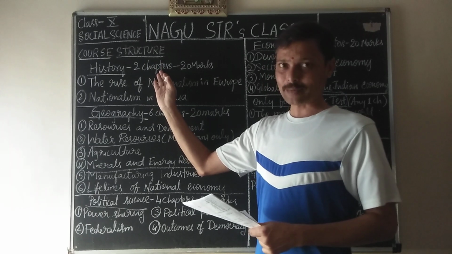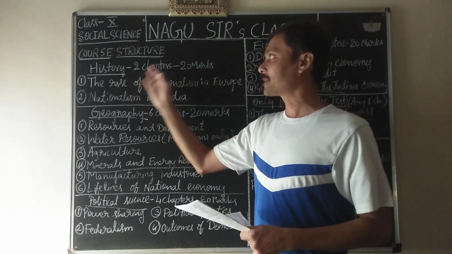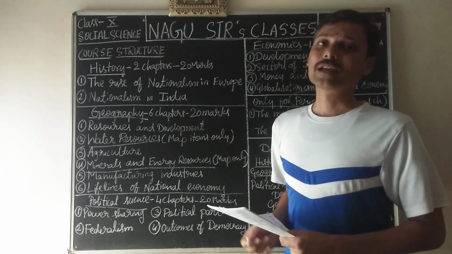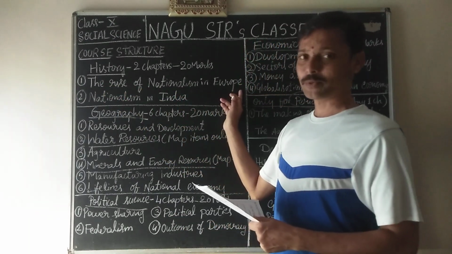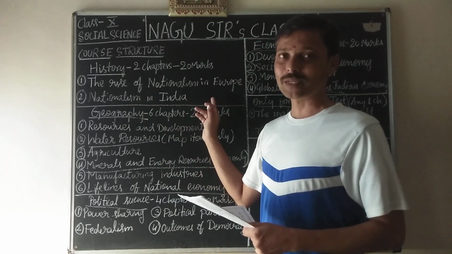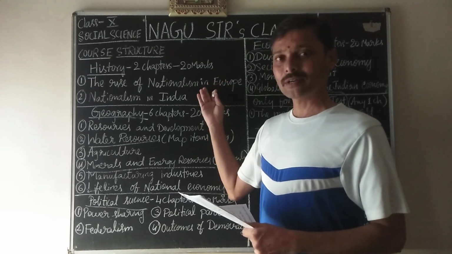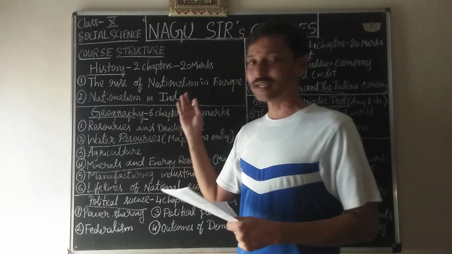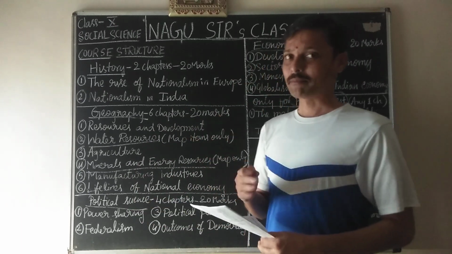In history, only 2 chapters are there for 20 marks. Imagine, 2 chapters, 20 marks, you can score very easily in your examination. They are the rise of nationalism in Europe and nationalism in India. These are the only 2 chapters you will study in history for 20 marks. If you divide it, it may be 10 each, but it may vary, because in nationalism in India you will have map work also, theory as well as map work.